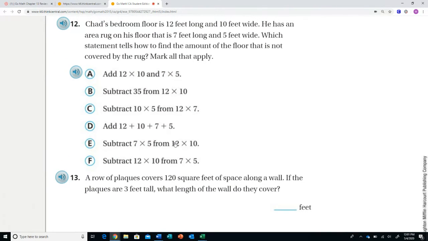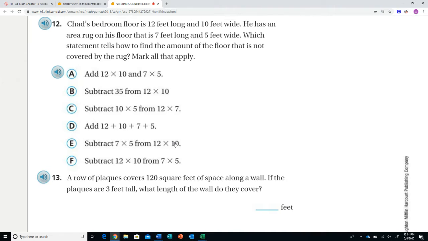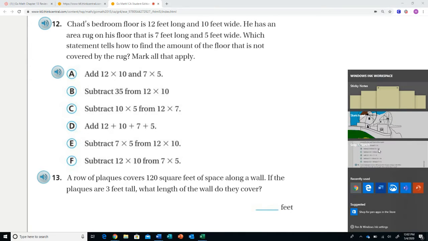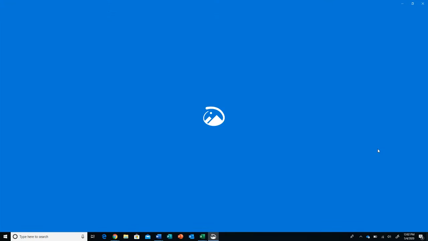It says Chad's bedroom floor is 12 feet long and 10 feet wide. He has an area rug on his floor that's 7 feet long and 5 feet wide. Which statement tells how to find the amount of floor that is not covered by the rug? Mark all that apply. The best thing you can do for yourself is to draw a picture. So that is what we are going to do.